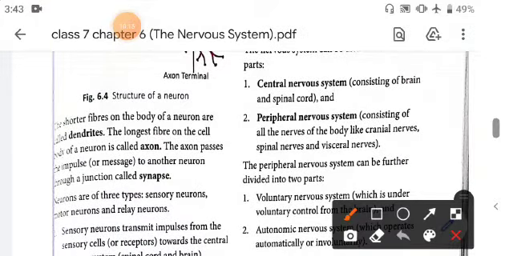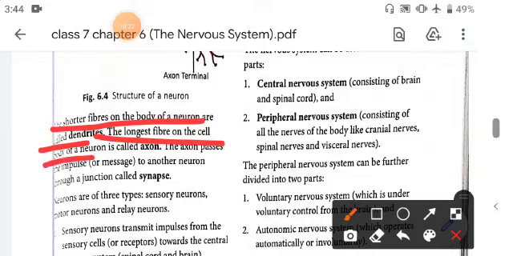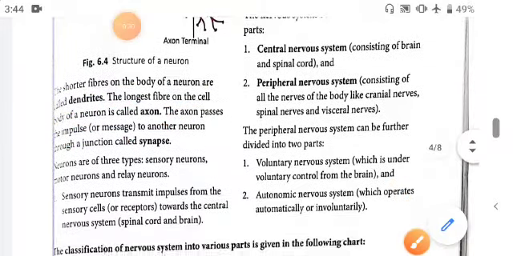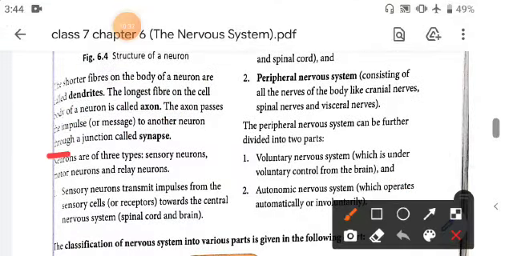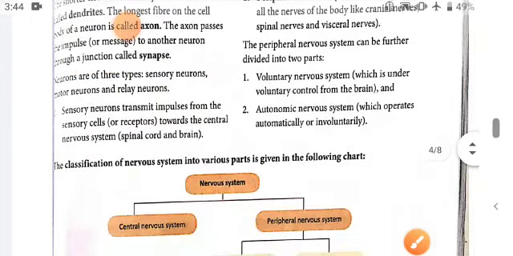So you know the shorter fibers on the body of neurons are called the dendrites, and the longest fiber of the cell body of a neuron is called the axon. The axon passes the impulse, that means messages, to other neurons through a junction that is called the synapse. So synapse is that junction which passes the message to the next neurons.